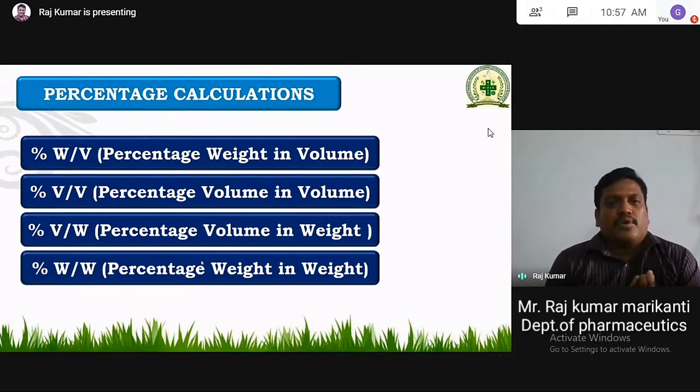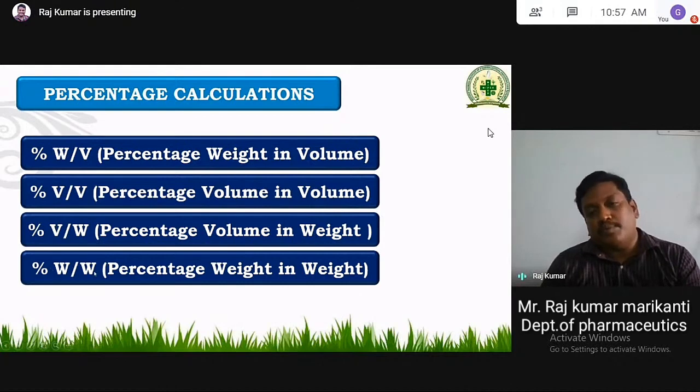There are different processes while doing the dilution, and the dilution will be very easy. First and foremost, you have to remember there are four types of percentages. The main one is percentage weight by volume, nothing but solid in liquid. The second one is percentage volume by volume, that is liquid in liquid. Then percentage volume by weight, that is liquid in solid. And percentage weight by weight, that is solid in solid, a mixture of powders.